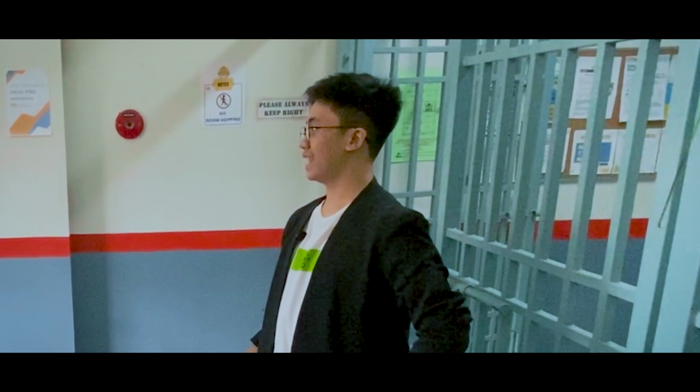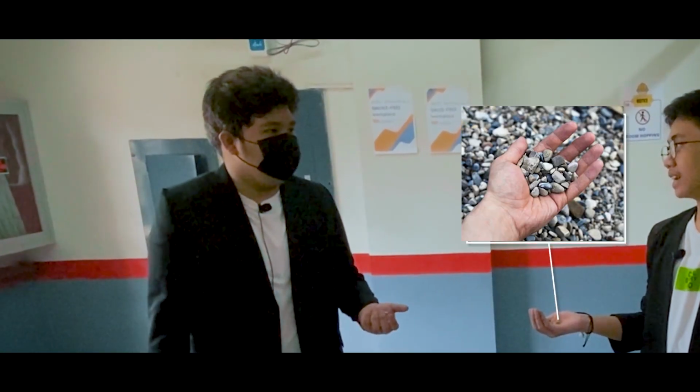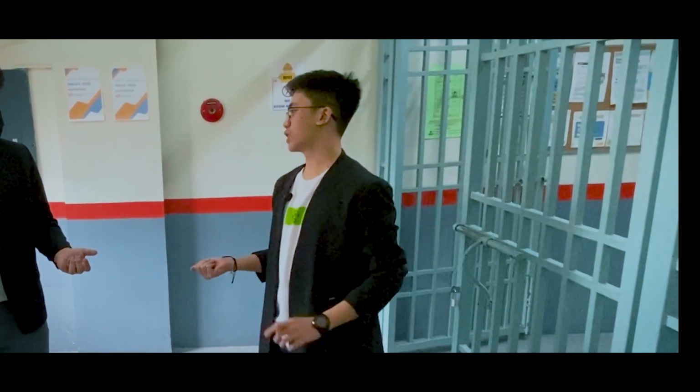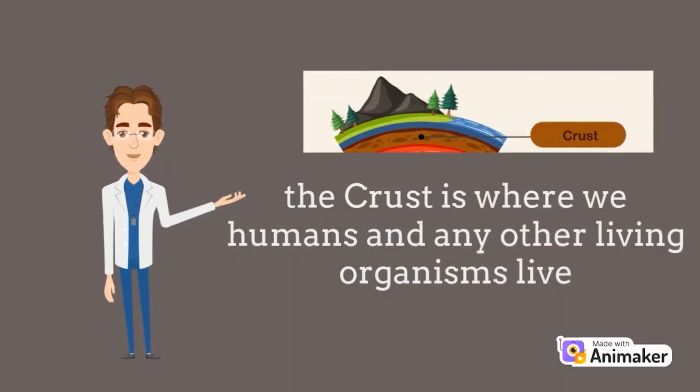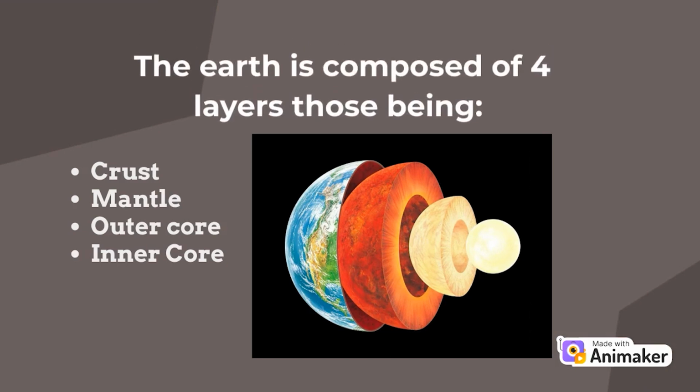Do you understand now? Wait a minute. If those are rocks and these are minerals, then what is the Earth? Well, the Earth, mostly where we're standing, is called the crust. The crust is where we humans and any other living organisms live, and there are more layers to our Earth, like the crust, the mantle, the outer core, and the inner core.